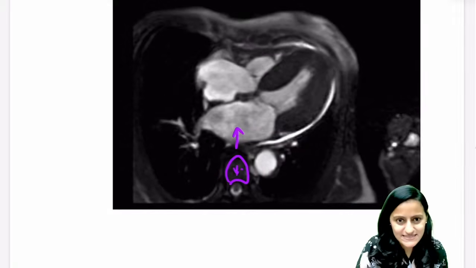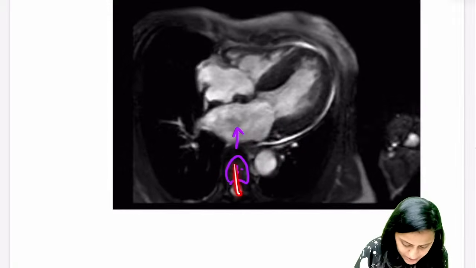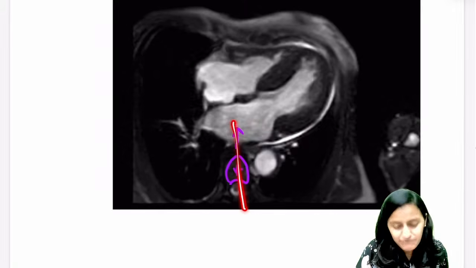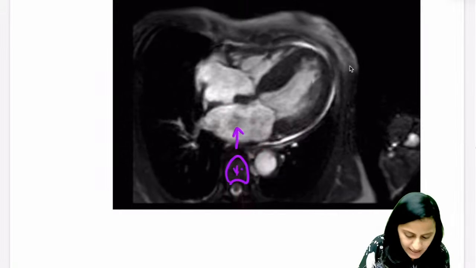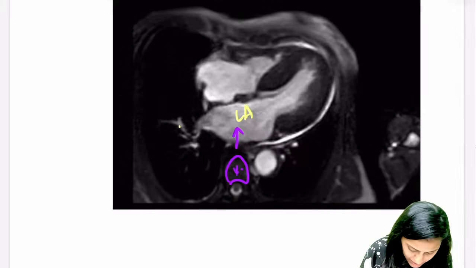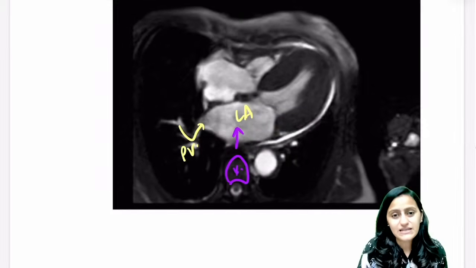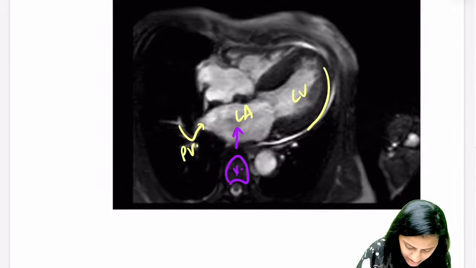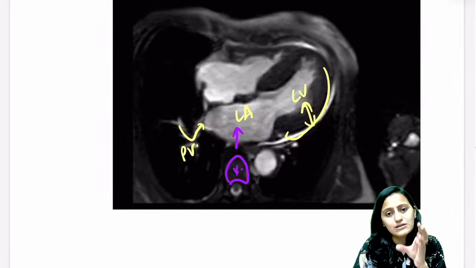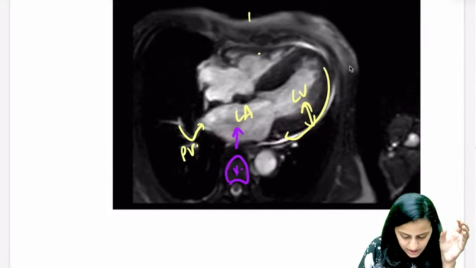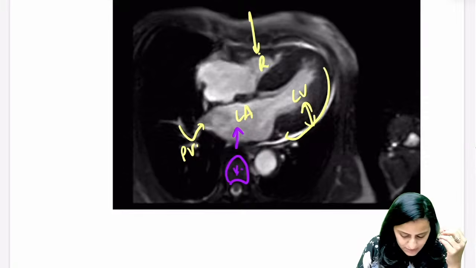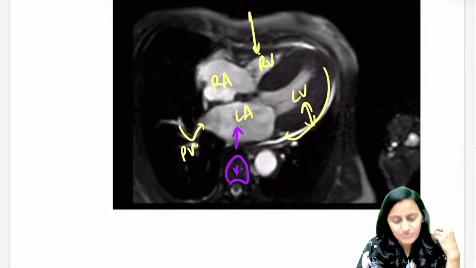Very good. This is the left atrium. You know that it's the posterior most chamber of the heart. When you come from the vertebra, the posterior most chamber of the heart is the left atrium. You can see this pulmonary vein draining into the left atrium. This is the left ventricle, which has a thicker muscle wall as compared to the right ventricle. Right ventricle is anterior most. This is right ventricle, right atrium, left ventricle.